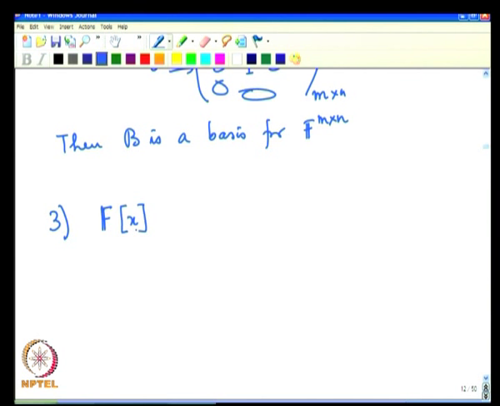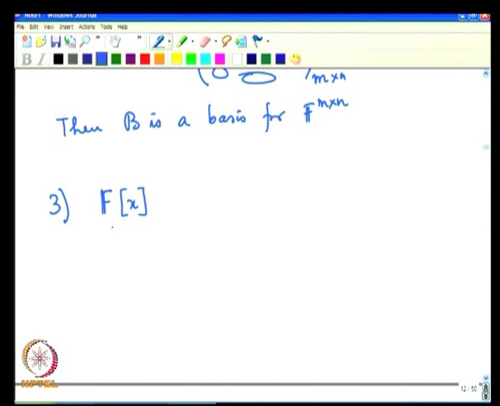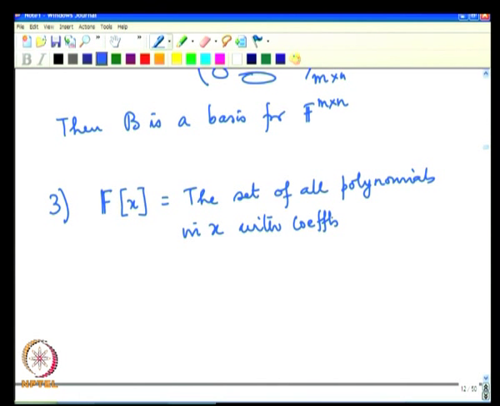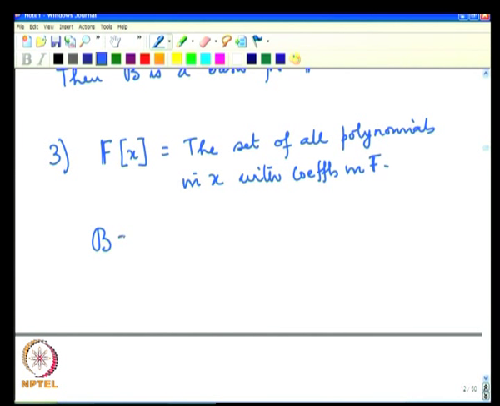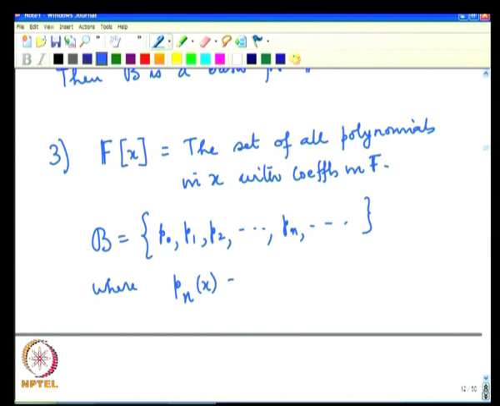Let us look at the set of all polynomials in x over the field F, that is, polynomials in the indeterminate x with coefficients in F. Let us consider this space, and now consider B to be the following polynomials: P0, P1, P2, etc., Pn, etc., where P_n(x) is x to the power of n.